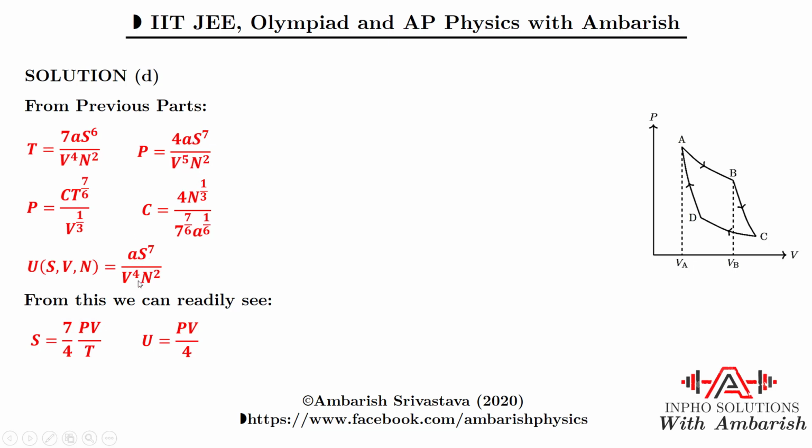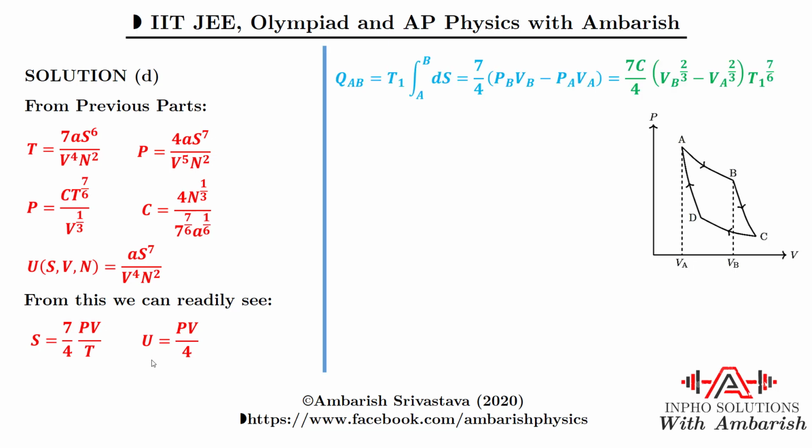S to the power 7 upon V to the power 4 n square. So take 1 V over there and then divide by 4, so you get this result. So U can be written as PV upon 4. Okay, so this will simplify the steps that we need to do. Still it's pretty complicated, but let's see how we can manipulate the expressions to get the final answer.